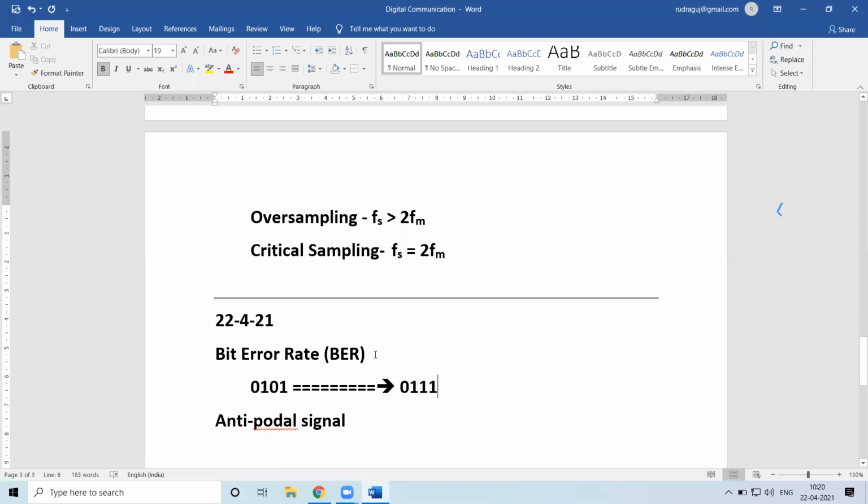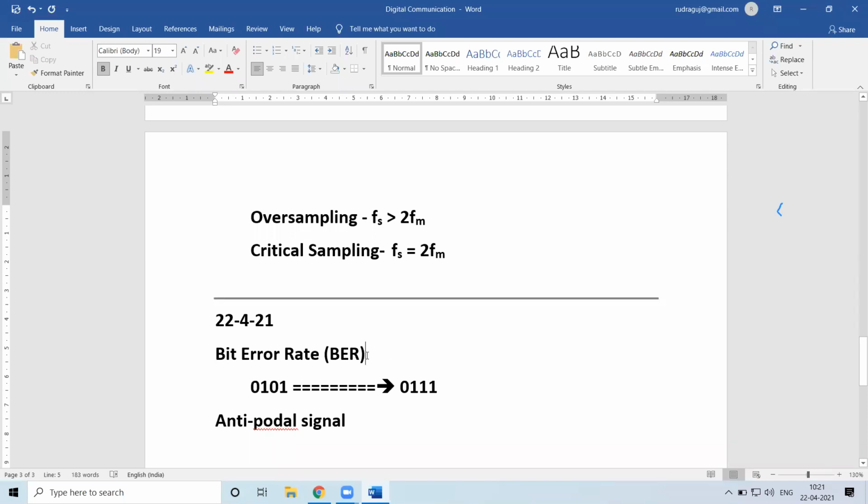So what do I mean by bit error rate? It is how many bits are in error at the receiving end based on how many bits are being sent. In general, it will be specified in terms of decimal places or in terms of percentage.